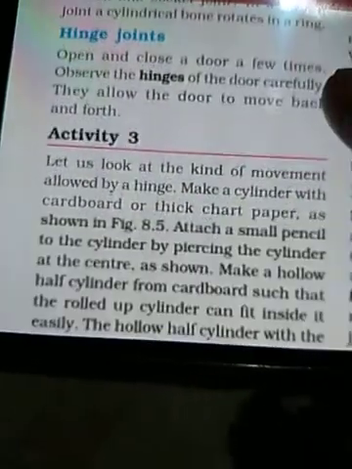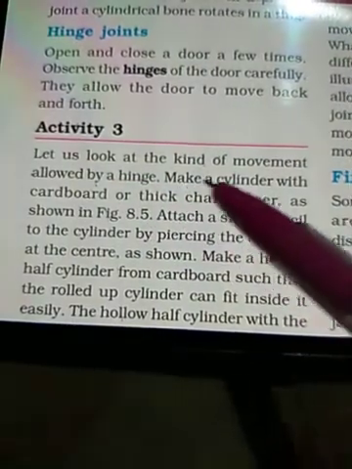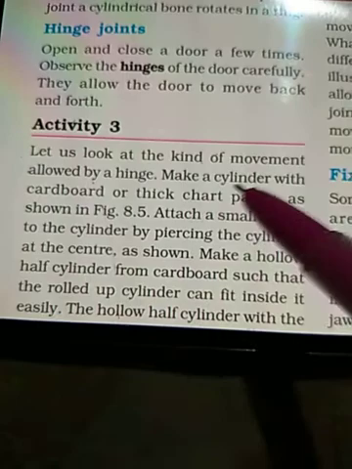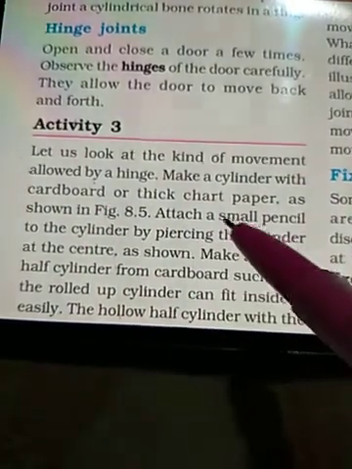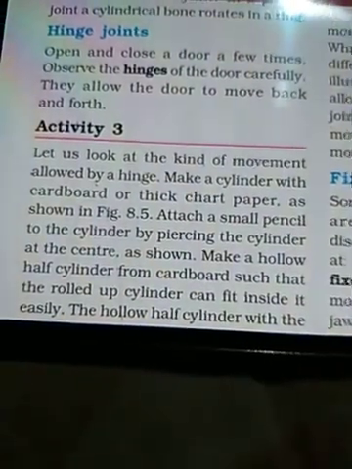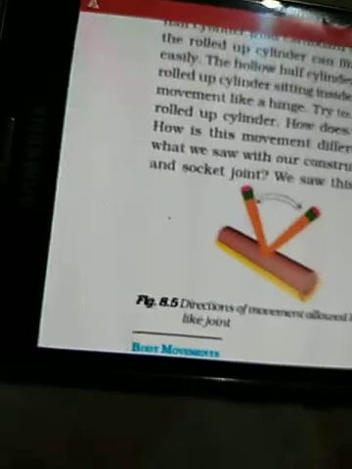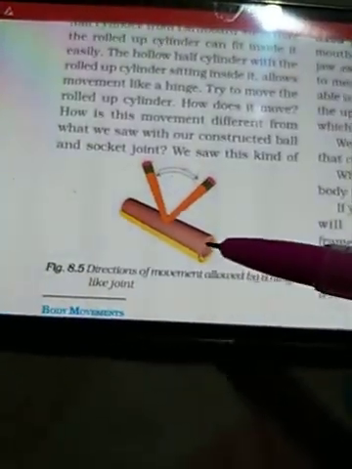So here is an activity again. Let us look at the kind of movement allowed by a hinge. Make a cylinder with cardboard or thick chart paper as shown in figure 8.5.